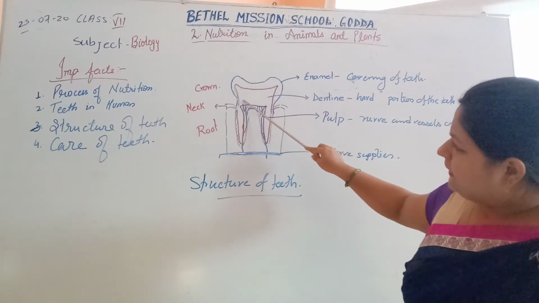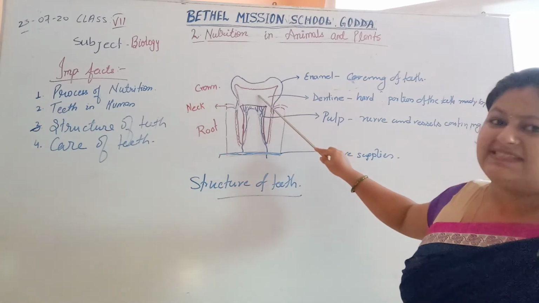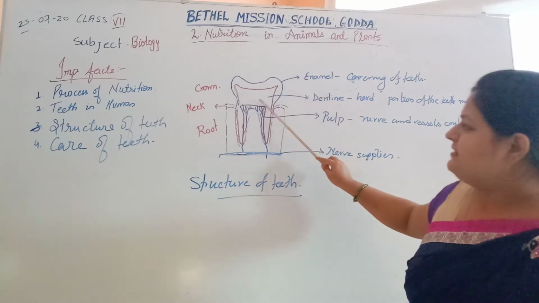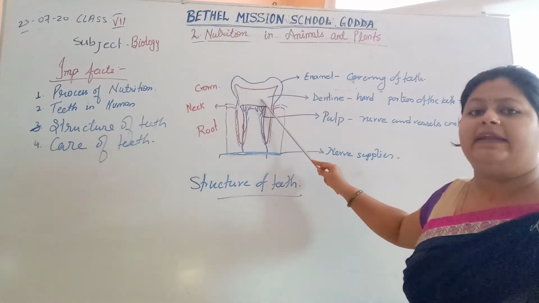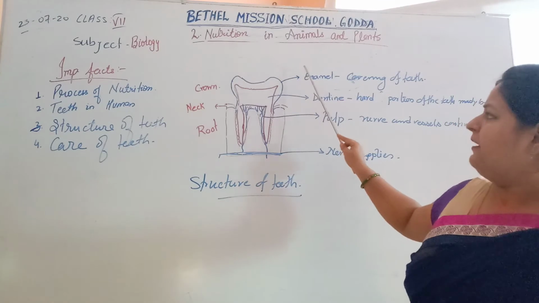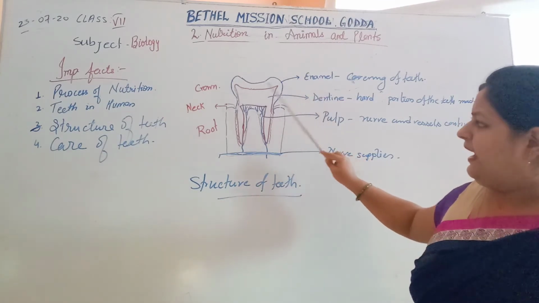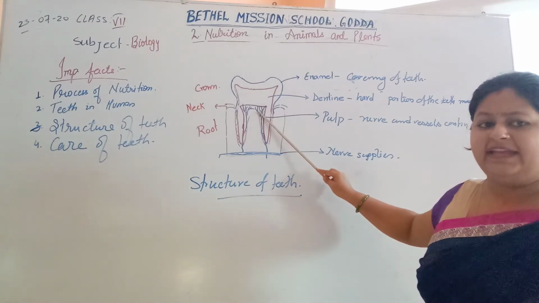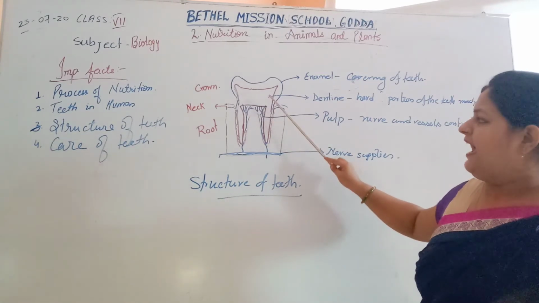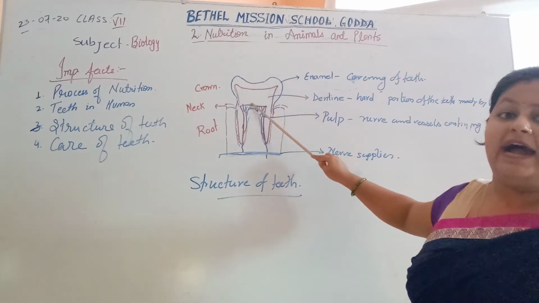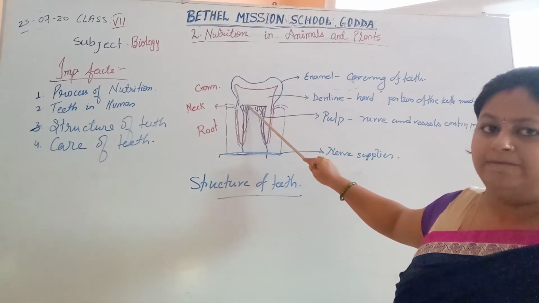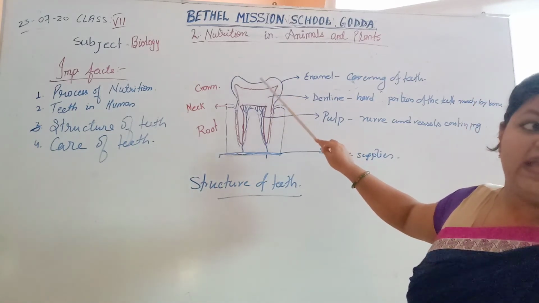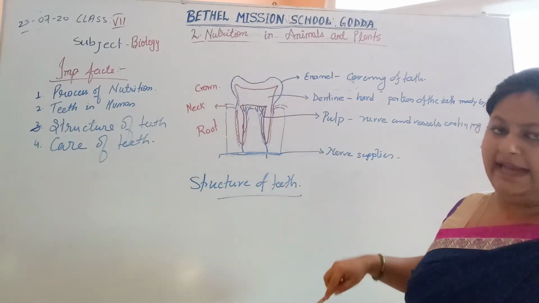The second part under the enamel is the dentine, which is covered by the enamel, and this is also very hard and made up of bone. Enamel is made up of calcium salt and dentine is made up of bone. Dentine is also very hard in nature and is covered by the hardest part, the enamel. Enamel is the outer covering of the tooth and dentine is inside the enamel.